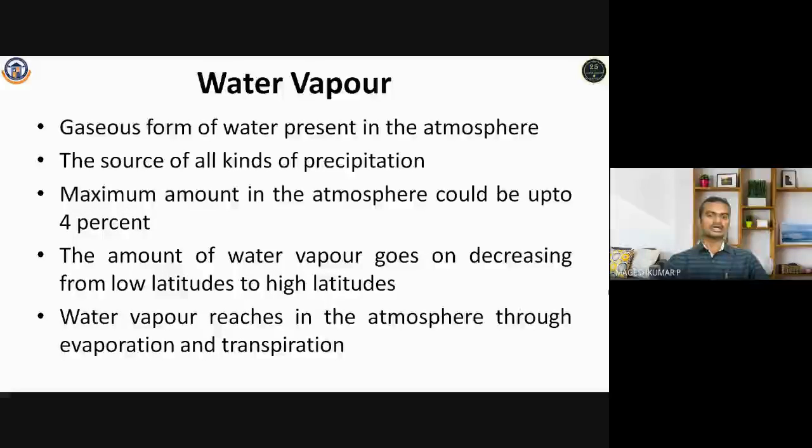It's actually the altitude. If the water vapor goes to higher altitudes, it condenses and forms precipitation. So from low altitude, you can encounter a huge amount of water vapor, and this water vapor reaches the atmosphere through evaporation and transpiration from the Earth's surface.